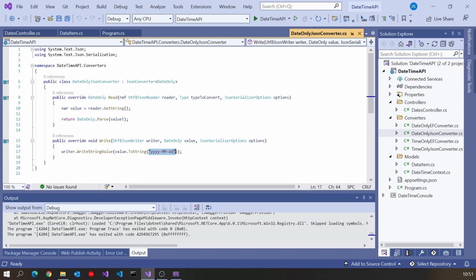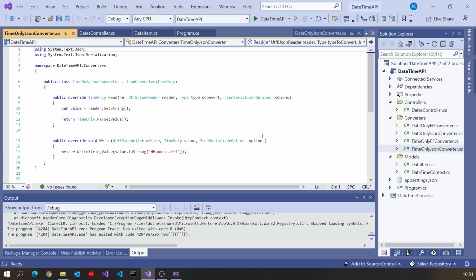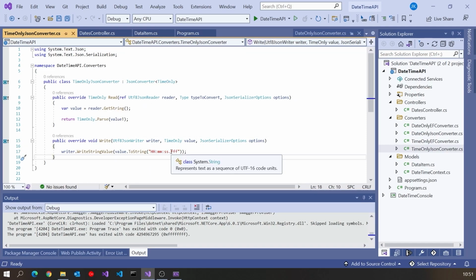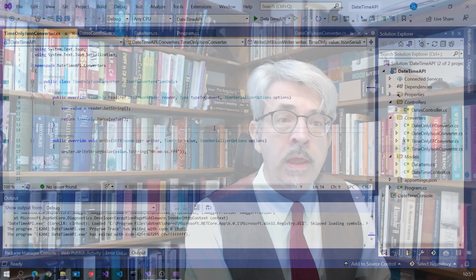Here we get to choose the format we're going for, because this is not standardized by .NET itself. So we're going to go for year, month and day in the format we've got there, but you could put other things there as well. So that's the DateOnlyJsonConverter. Then we've got a very similar TimeOnlyJsonConverter, again with the read and the write, and we get to choose our own format. We're going to three decimal places of precision on the seconds there. Those are already written, easy enough to do, and you can grab the code from GitHub if you want to copy that.